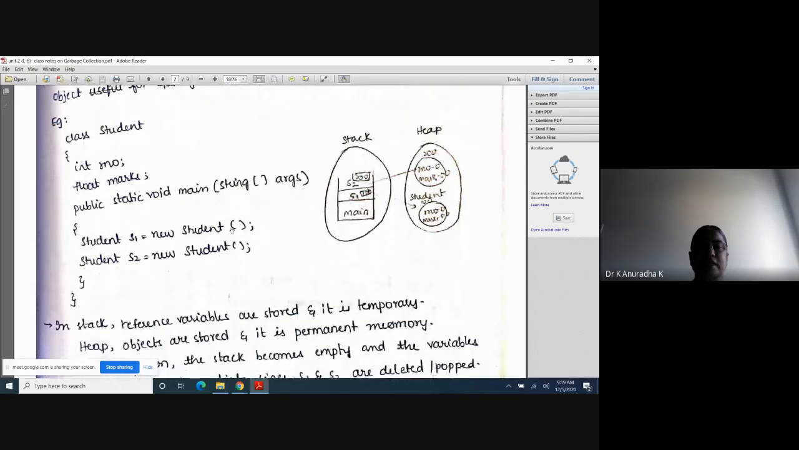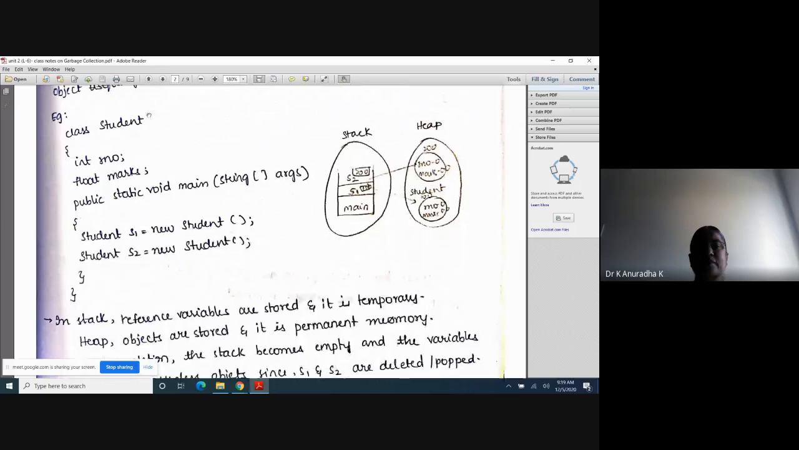Now see this small program, which you already know: class Student. Inside this program, the instance variables are roll number and marks, and inside the main method I have created two objects for the Student class. Student s1 = new Student(), so s1 points to one object and s2 points to another object. Only the addresses of the objects are stored in the reference variables s1 and s2. s1 and s2 are called reference variables. This is an object, this is an object.